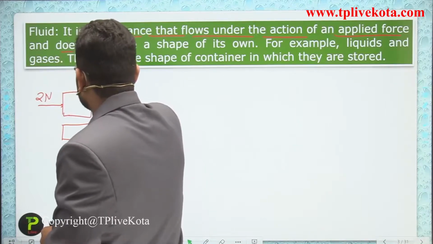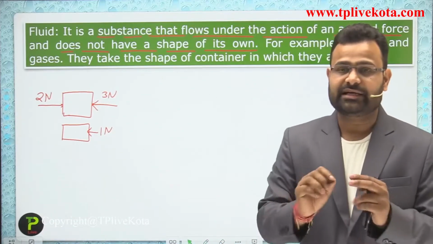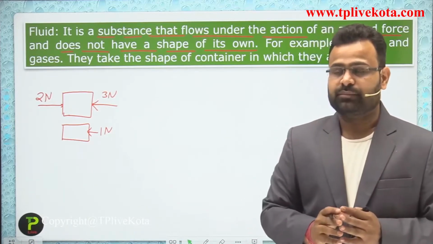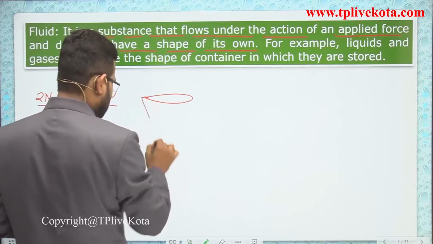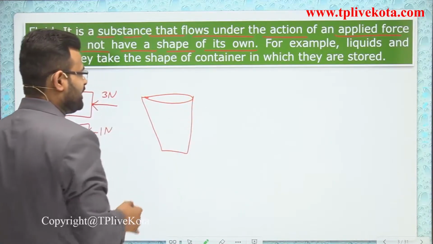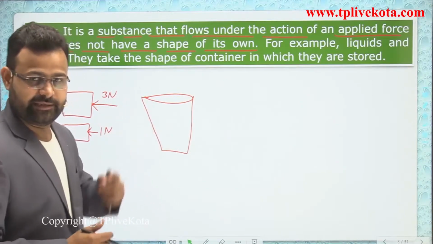The fluid does not have any shape of its own. Whenever we fill liquid in a glass, it takes the shape of that container.